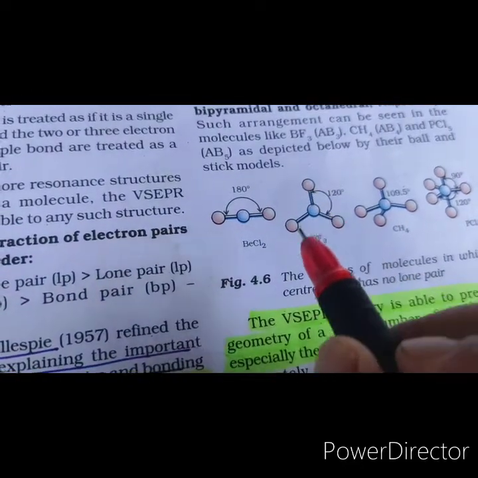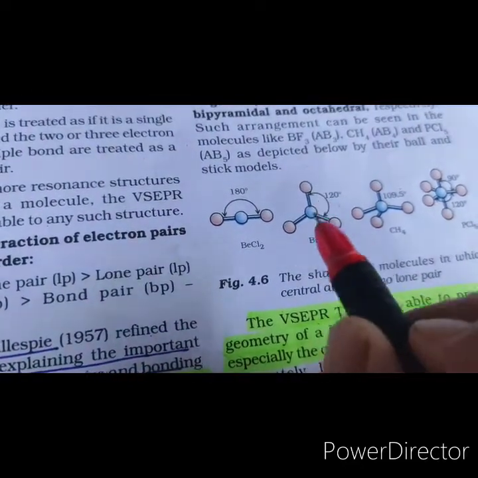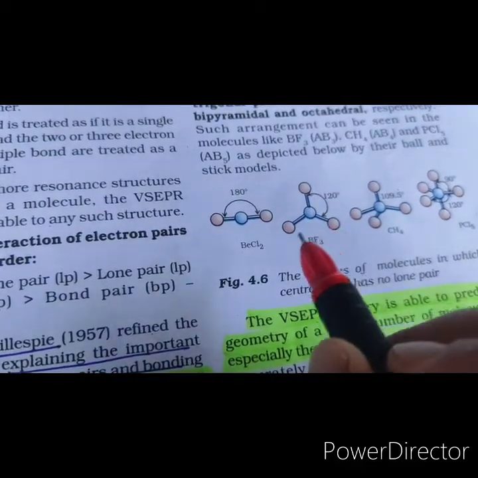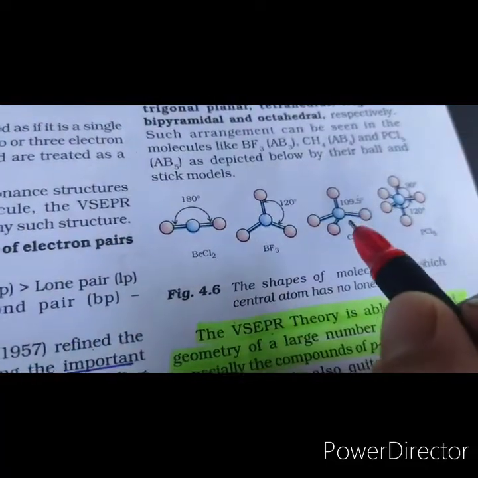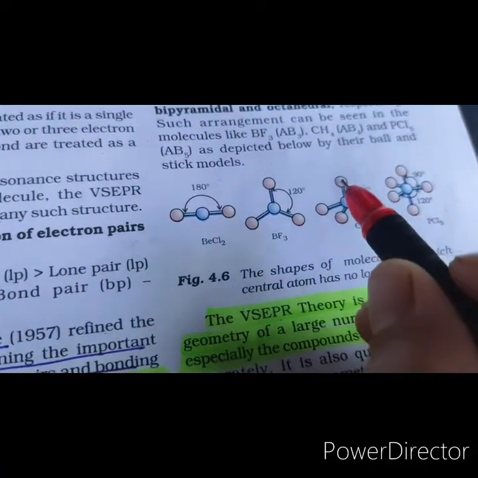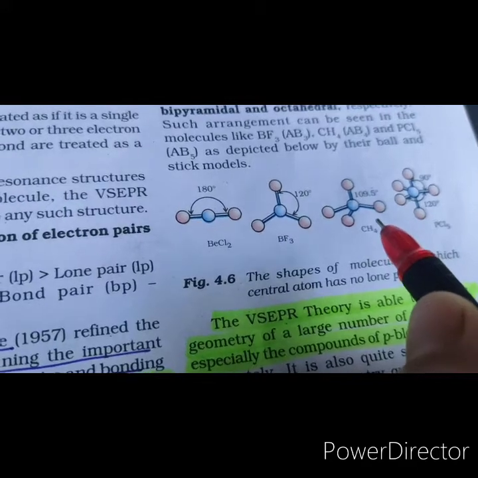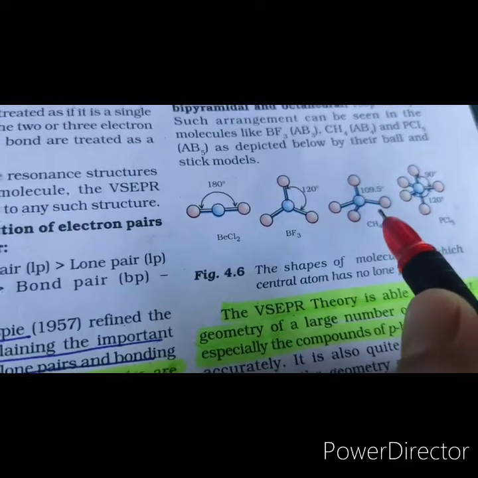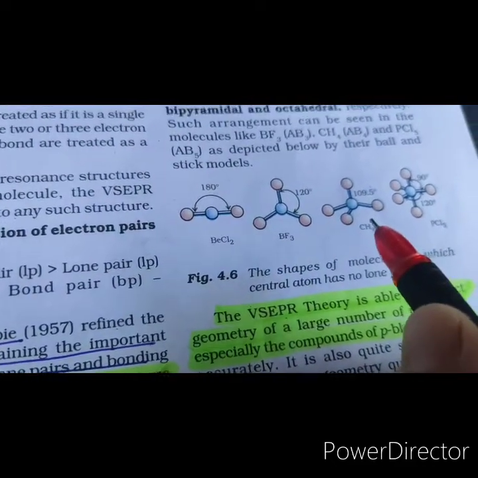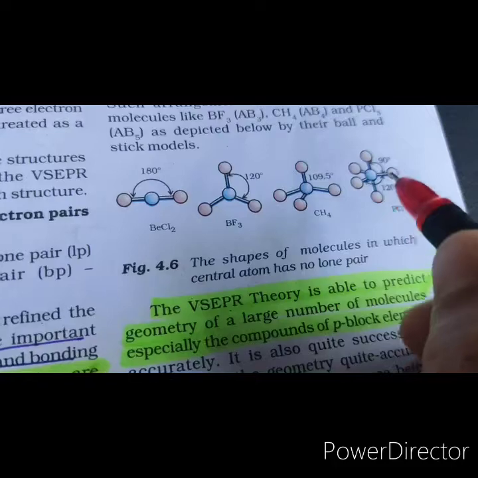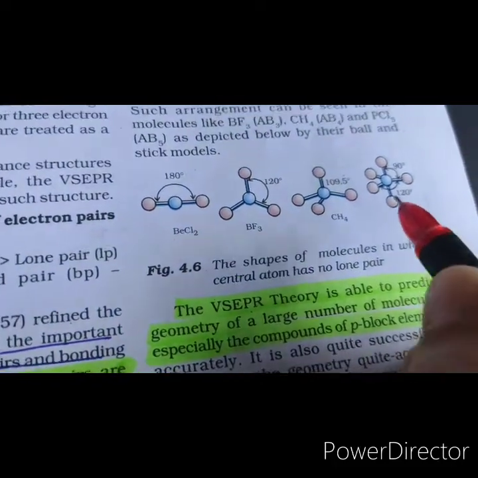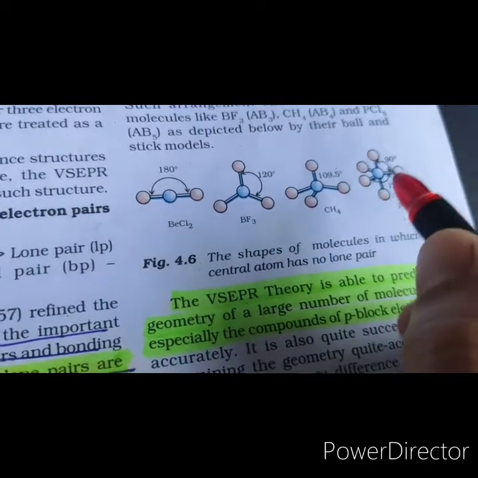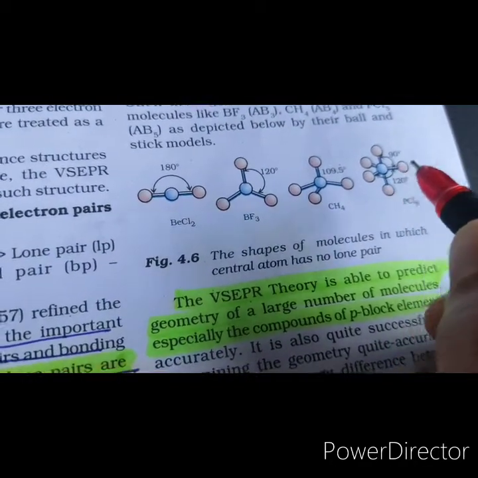If there are three electron pairs around the central atom, the best possible arrangement is trigonal planar geometry, because in this way they are as far apart as possible. With four electron pairs, they adopt a tetrahedral geometry, minimizing repulsions and thus increasing stability. With five electron pairs, the best arrangement is trigonal bipyramidal, in which they are as far apart as possible.